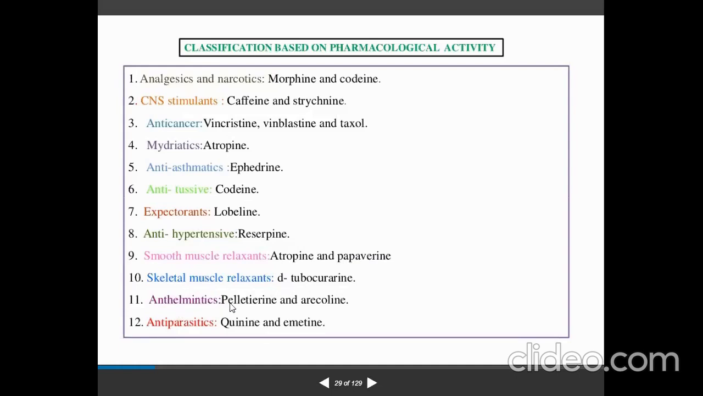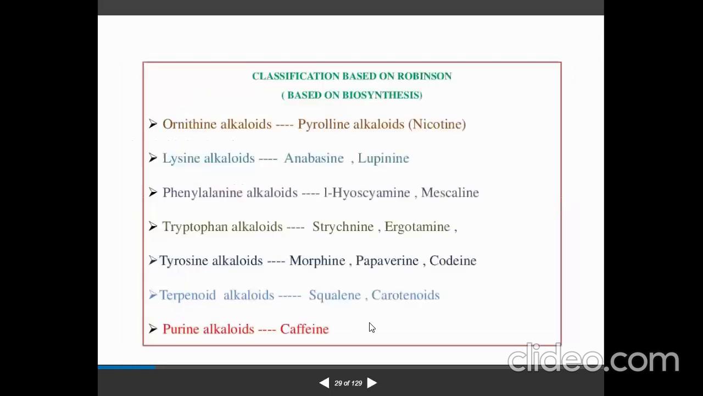Then anthelmintics, pelletierine and arecoline. Antiparasitics, quinine and emetine. So this is based on the pharmacological activity. Next, based on Robinson, right? So Robinson has given one classification, the classification based on Robinson, right?